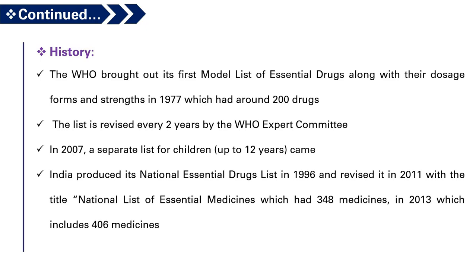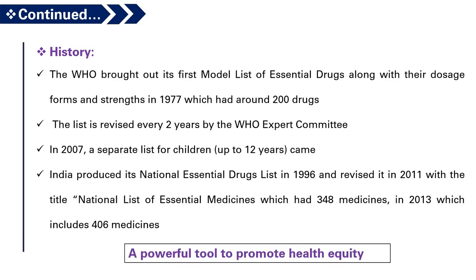In India, we have our own list called the National List of Essential Medicines, which was produced in 1996 and revised in 2011, which had 348 medicines. In 2013, the list was revised again, which includes 406 medicines. So, the essential drug concept is a powerful tool to promote health equity because it ensures that no one is left behind, especially the poor and vulnerable.